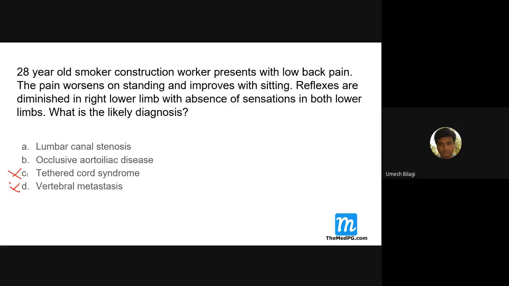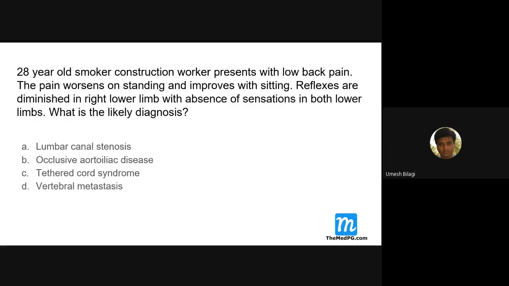Tethered cord syndrome is what? What is tethered cord syndrome? Anybody tell me. The filum terminale, if it is attached to the coccyx, becomes shorter and the spinal cord is more tightly tethered to the coccyx. What is filum terminale? Attachment of the spinal cord to the coccyx. Yes, that's it. If that is short, you can have tethered cord syndrome.